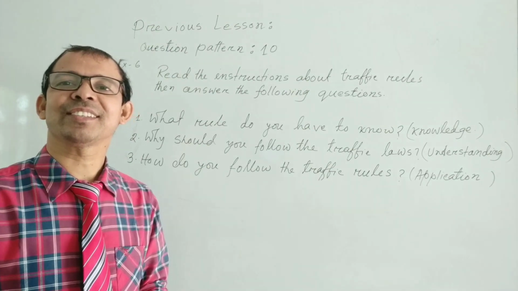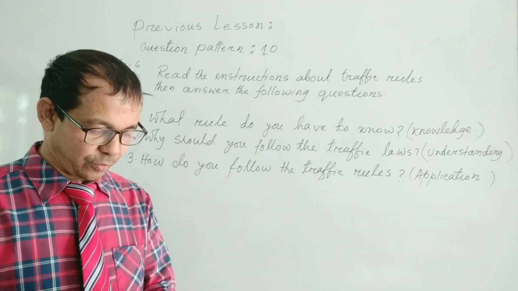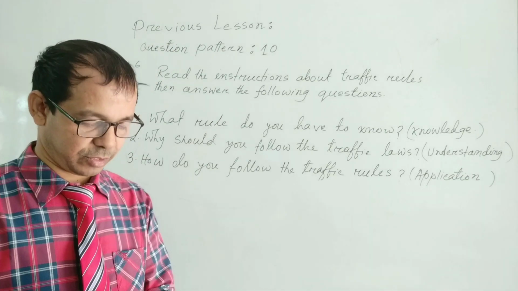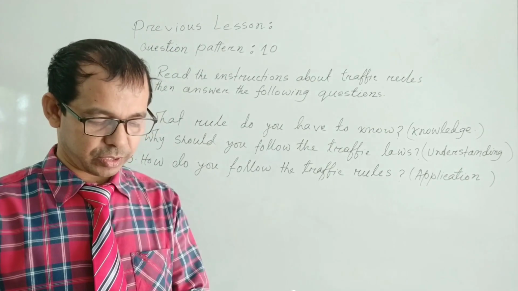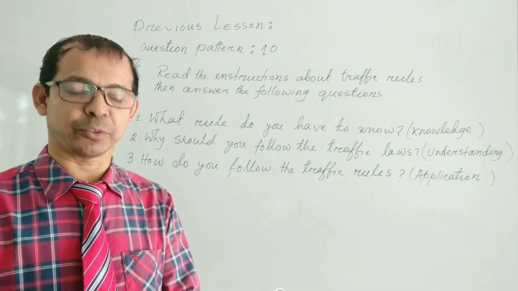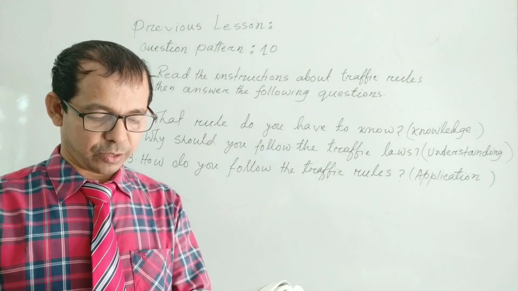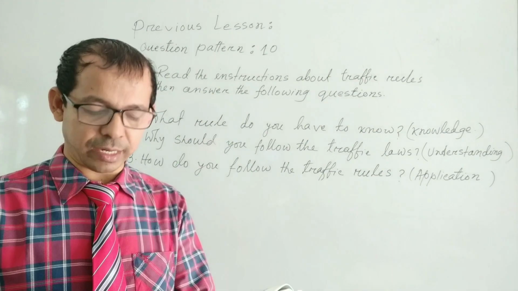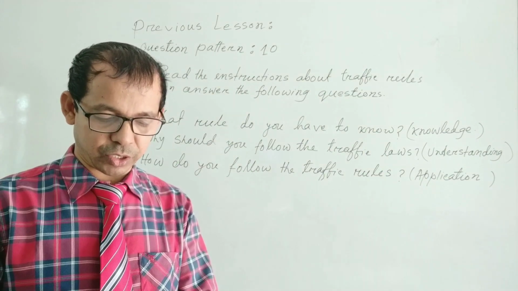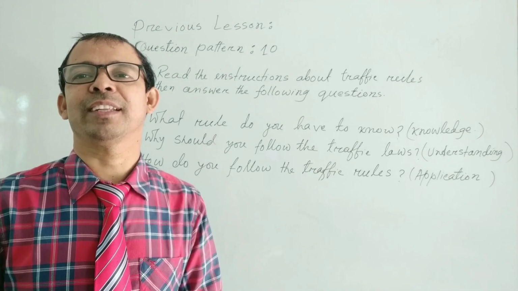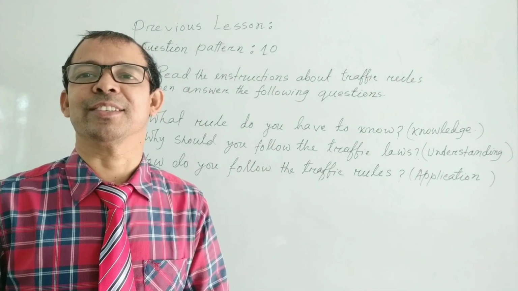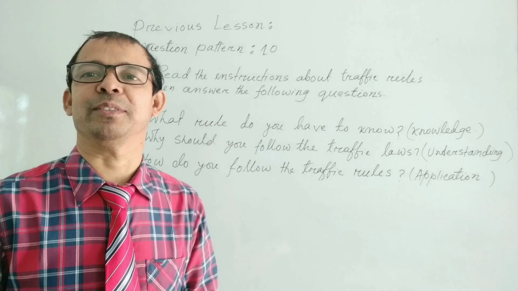The instructions are: follow the traffic rules. Do not run on the busy road. While walking, use the footpath. Use foot overbridge to cross any road. Use zebra crossing to cross the road. These are the instructions about traffic rules.